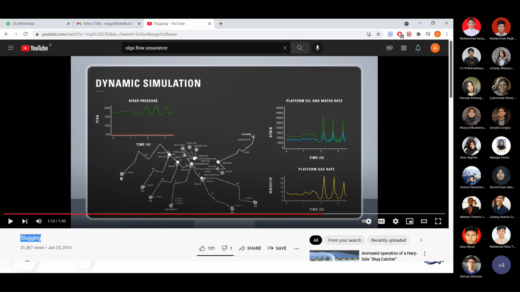Because if you have one problem at one well over here, it will change the dynamics of the pipeline because it affects the pressure profile or the pressure balance to the other wells, up until the platform. So that's why this can be modeled using powerful software such as Olga or any other flow assurance software.